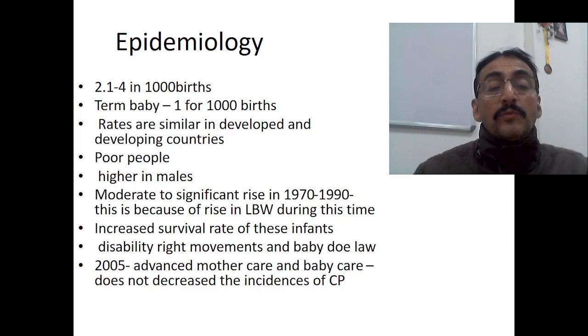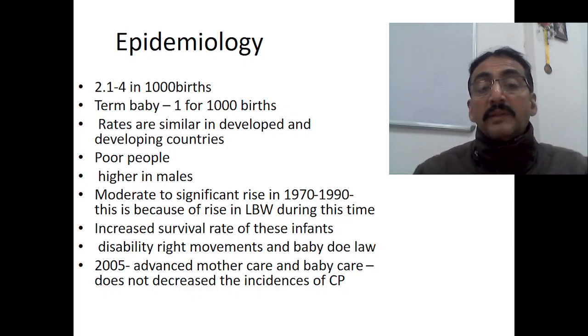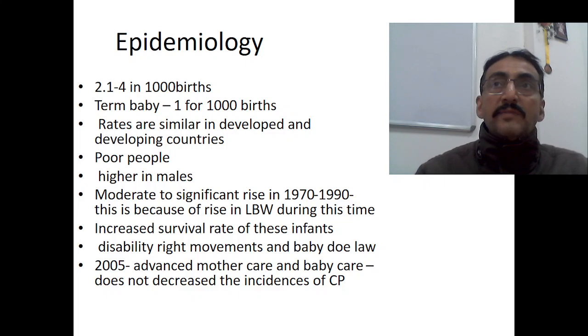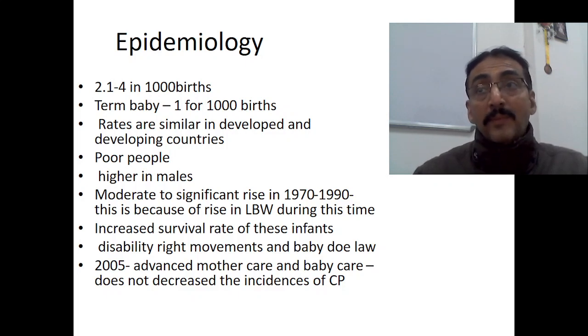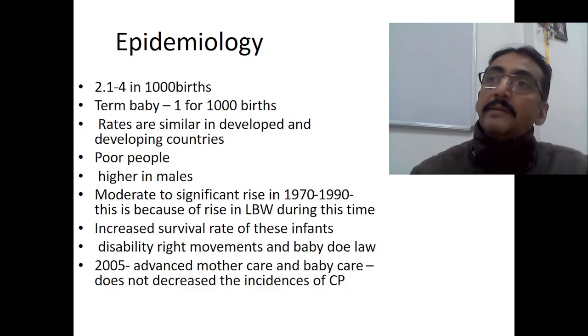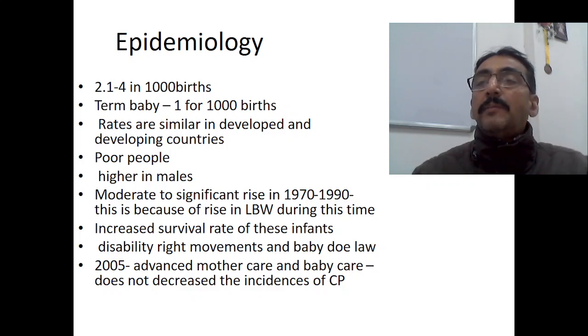Okay, in 2005 it was declared that advanced maternal care and baby care do not decrease the incidence of CP. We have advanced neonatal care and advanced maternal care, but in spite of that the incidence of CP is not decreasing. When cerebral asphyxia happens, brain damage has already occurred within the first few minutes of life, and later, by advanced methods, we are able to save the life of the baby. But that child develops into cerebral palsy in the future. It is unpreventable. That's the big problem.